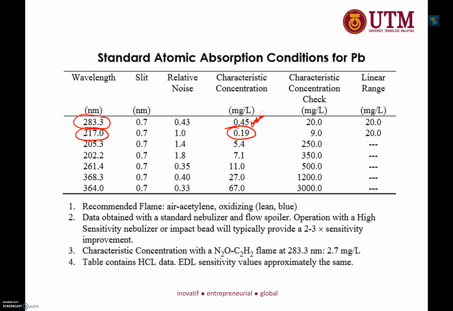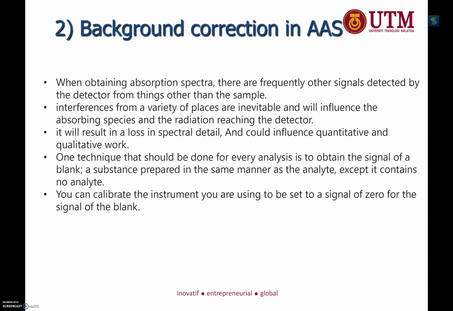If 217 is not good for you because of the spectral interference, you can opt for the second wavelength, still giving you a detection limit that is reasonably low. And you have other options as well. But you see the concentration is getting higher, means that only concentrated sample analyte should be used.